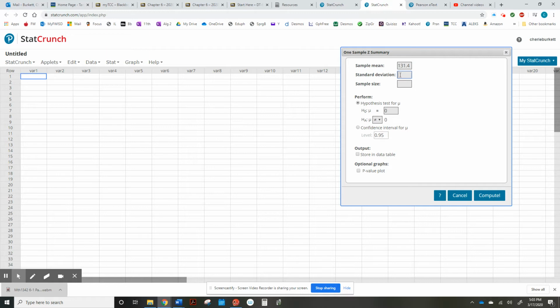The standard deviation, and it doesn't say sample or population right there, but they assume that since you picked Z, then you know that that's the standard deviation of the population. So that number was 21.2, and our sample size is, I think it was 1,000, wasn't it?